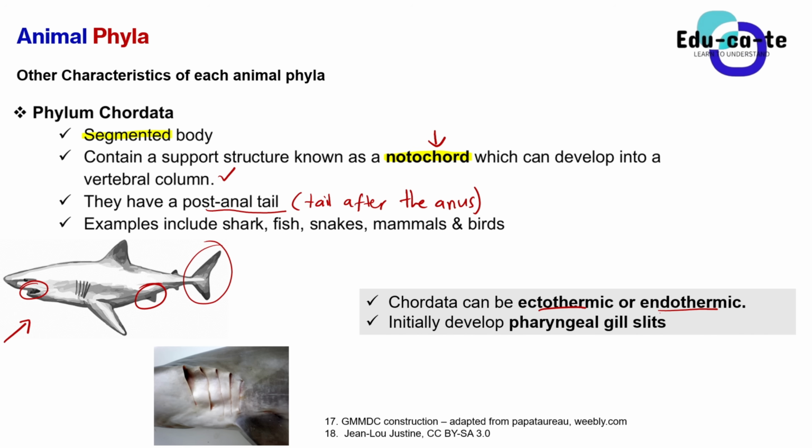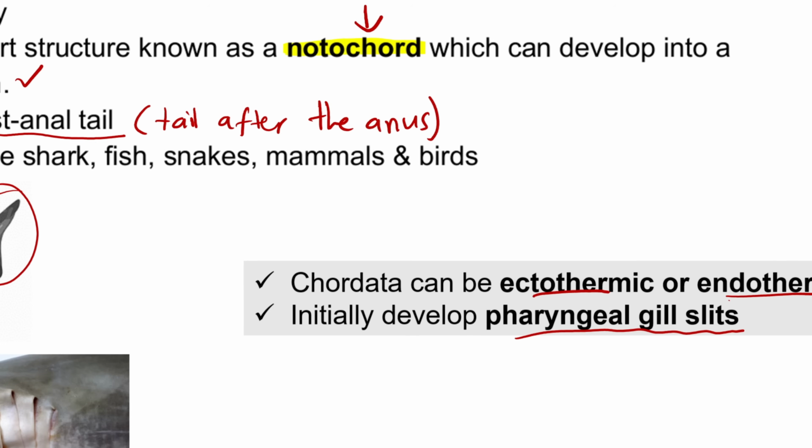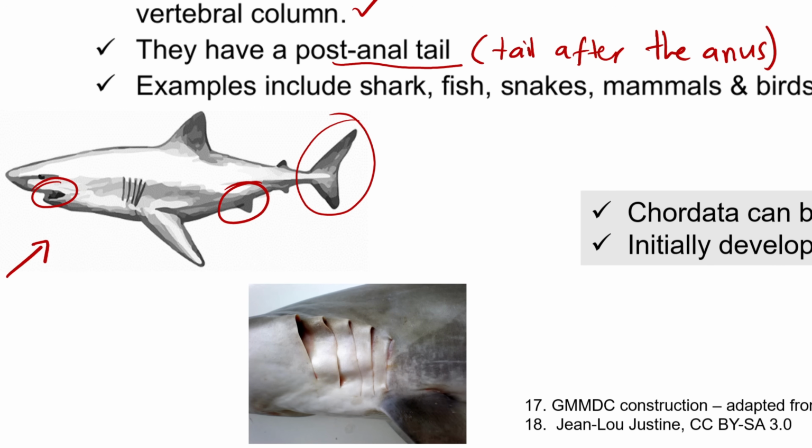And then the other thing about the chordates is that initially they develop slits known as the pharyngeal gill slits. So how does a pharyngeal gill slit look? This is how it looks in a fish. It is usually used for breathing inside water. So for those aquatic Chordata animals, they have these pharyngeal gill slits.